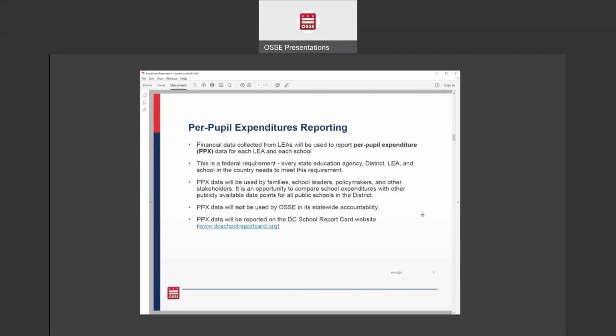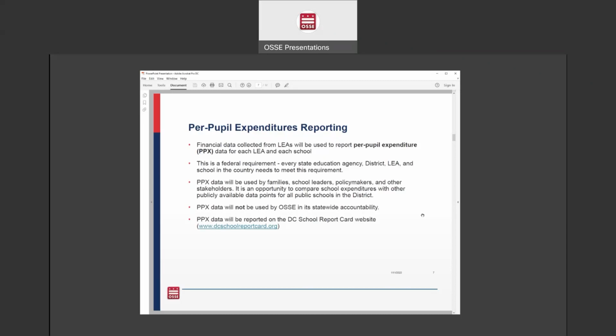The reason for collecting this data is that it can be used by families, school leaders, policymakers, and other stakeholders. It's an opportunity for the public to compare school expenditures with other publicly available data points for all public schools in the district. It is important for me to note that the per pupil expenditure data is not used by OSSE for any statewide accountability purposes.